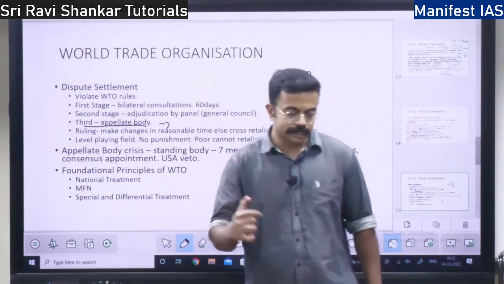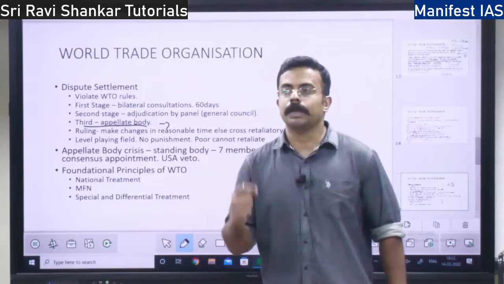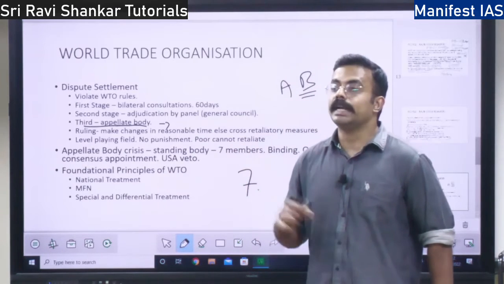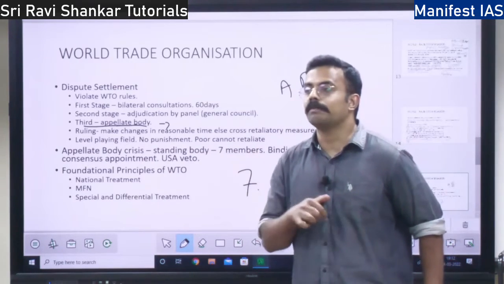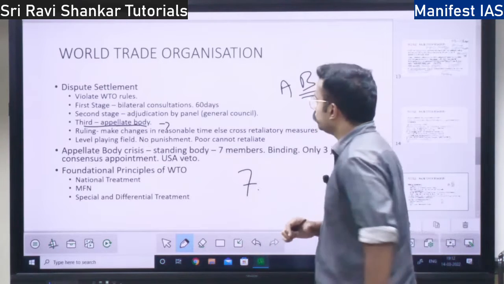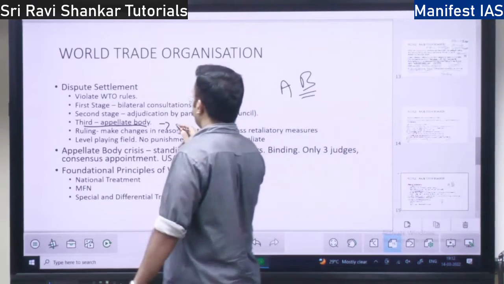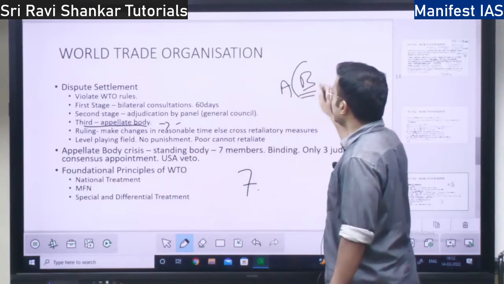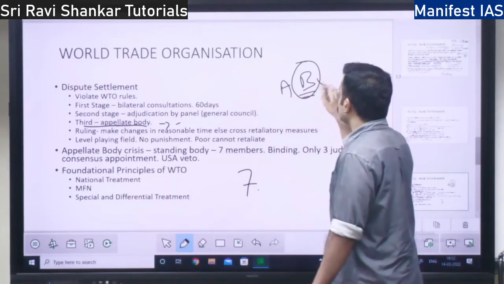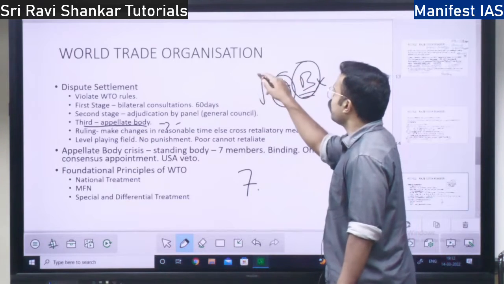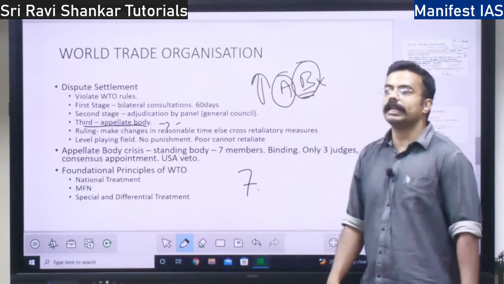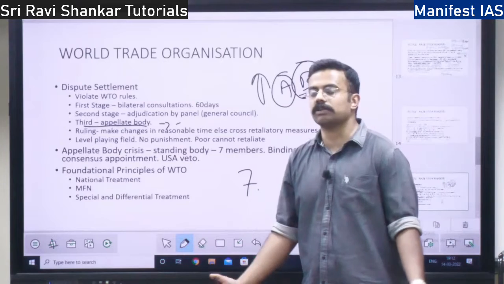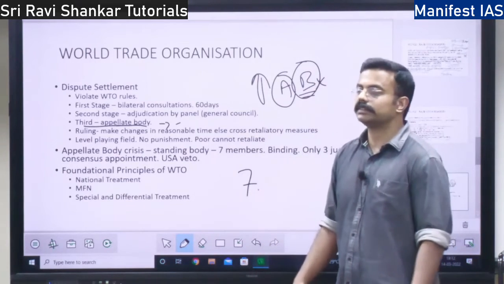Whatever the decision, whatever the order the appellate body gives, that is binding on all the members, right? So with respect to the appellate body, they have to follow it. So B will be given a binding ruling. If B doesn't follow, here also A will be allowed to carry out retaliatory measures. They can also increase the taxes, right?